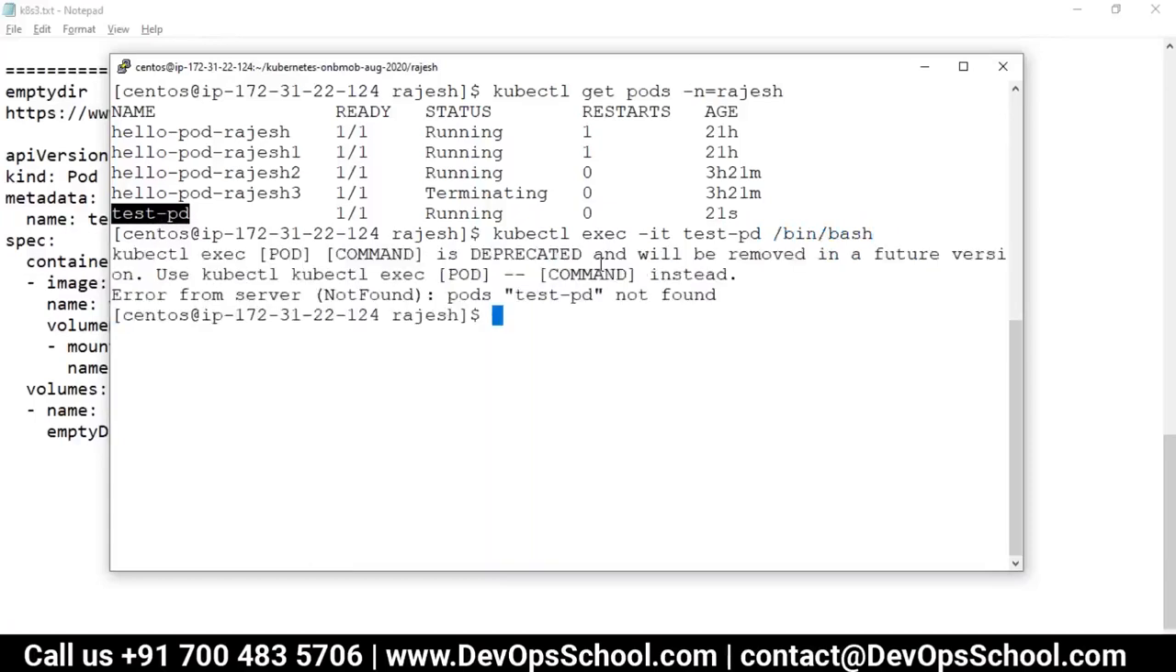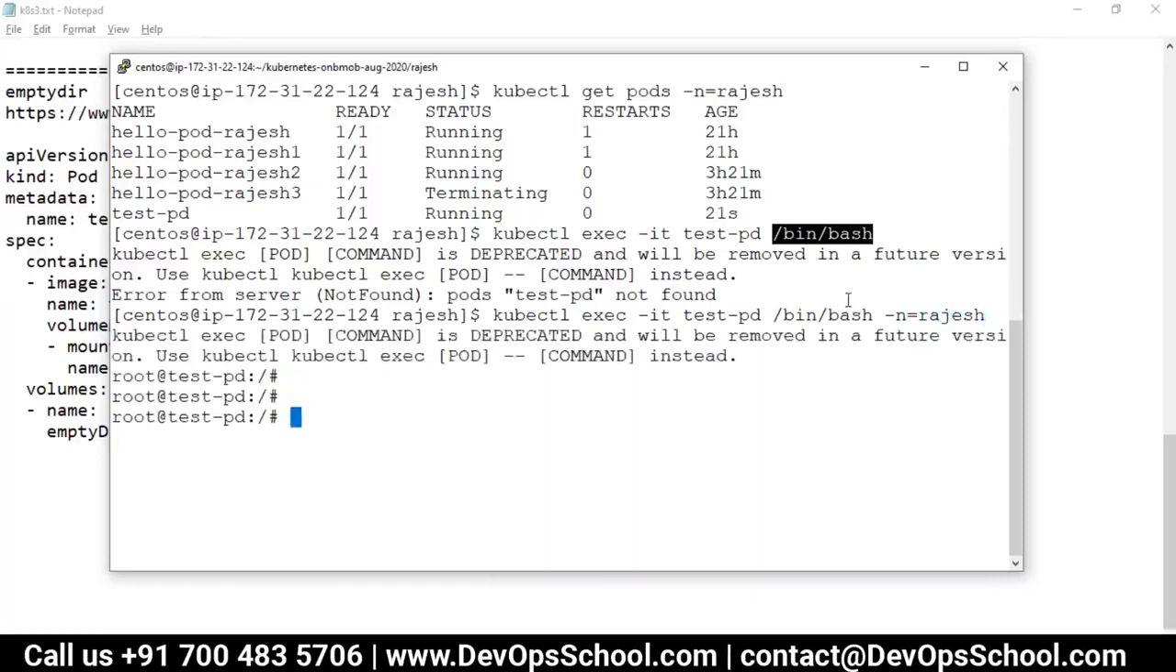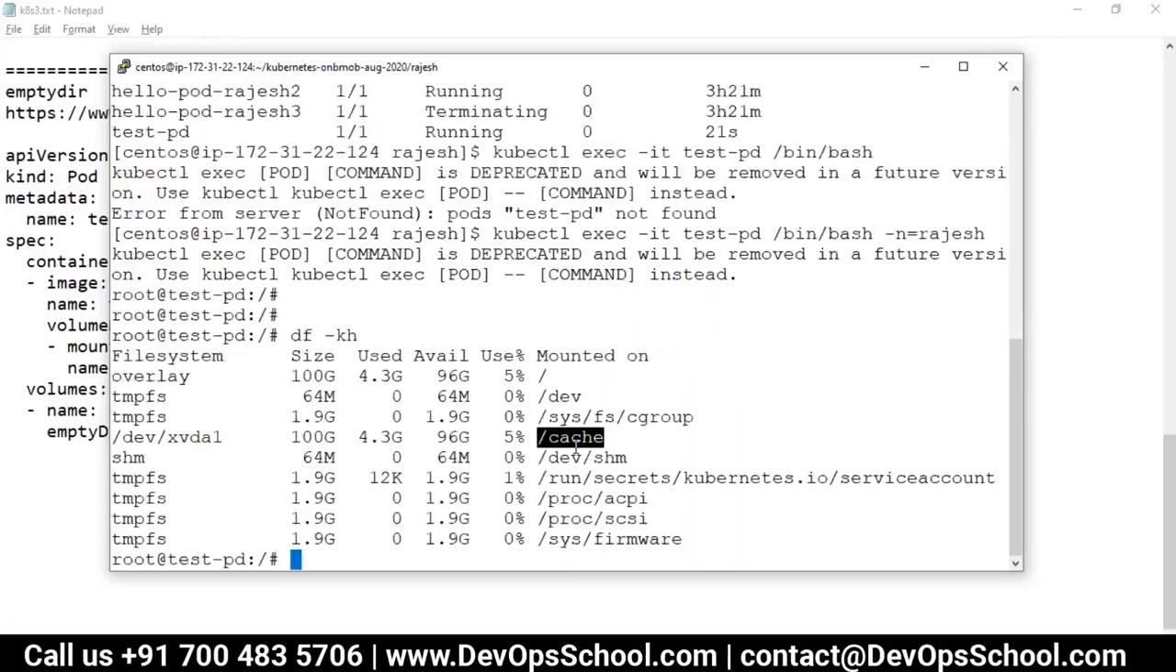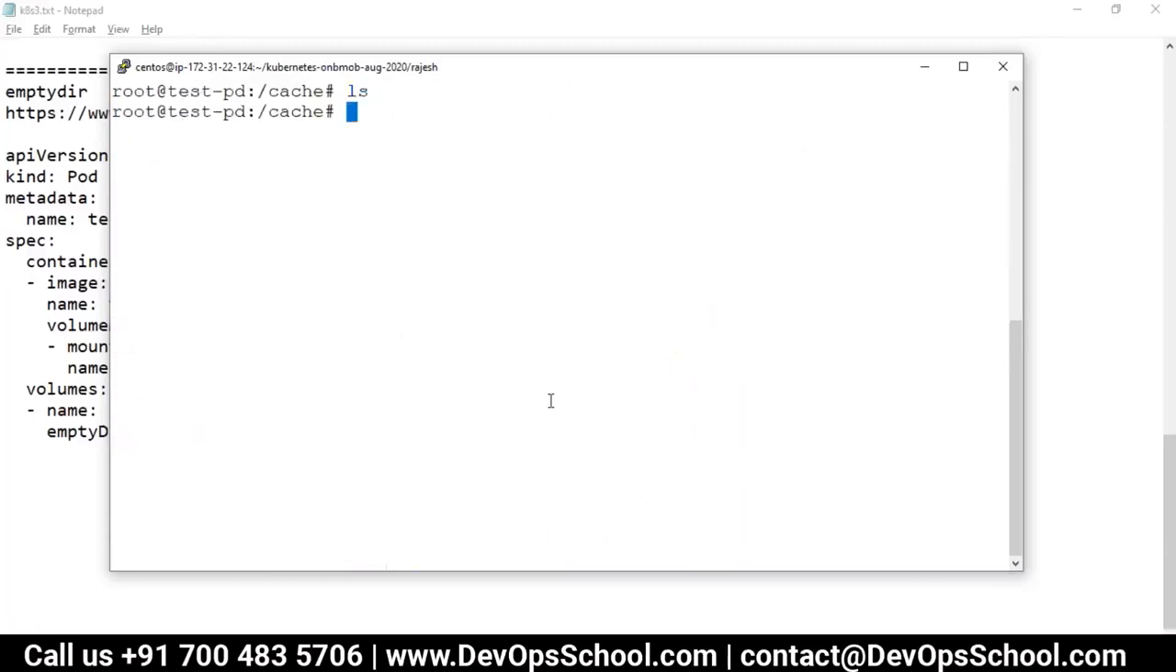Okay, I am inside this. Can we see that the mapping has come or not? See here, cache is there, no? So if I go into cache, I'll touch rajesh.txt. This is the file I created.